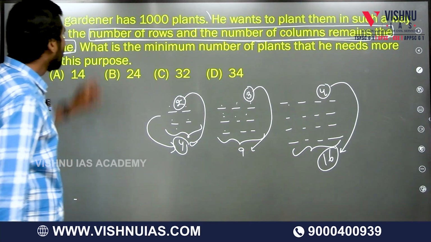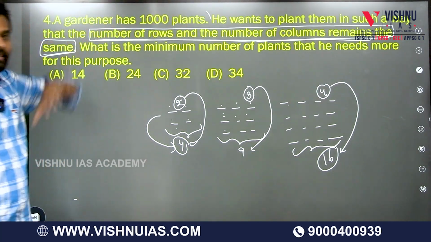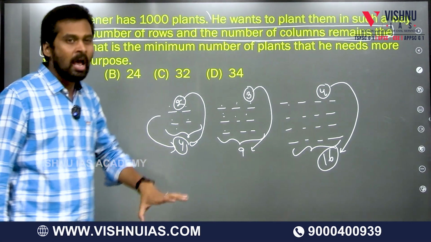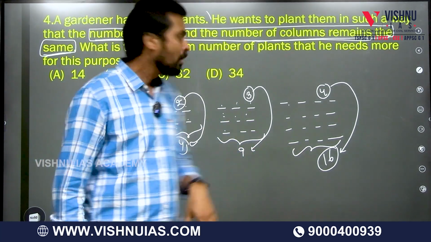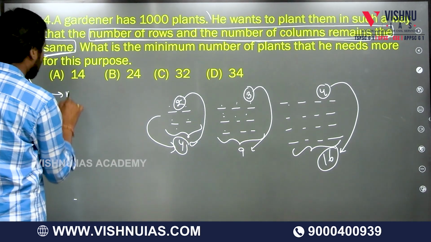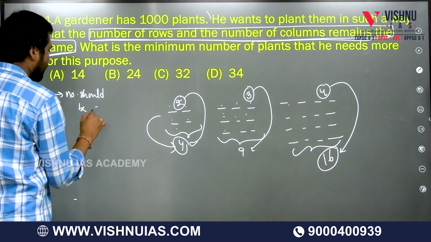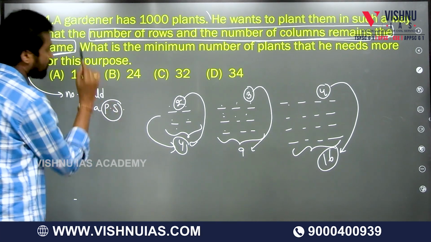So that's why I am telling you that whenever you see this condition, that the number of rows and the number of columns remain the same, for any problem, immediately the number should be a perfect square. PS means perfect square.